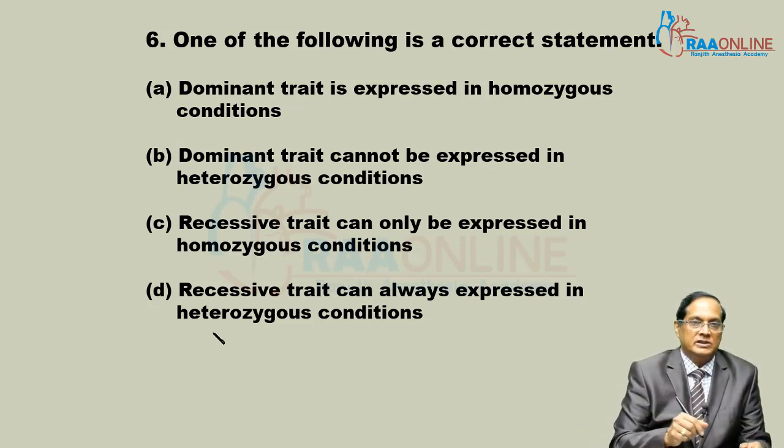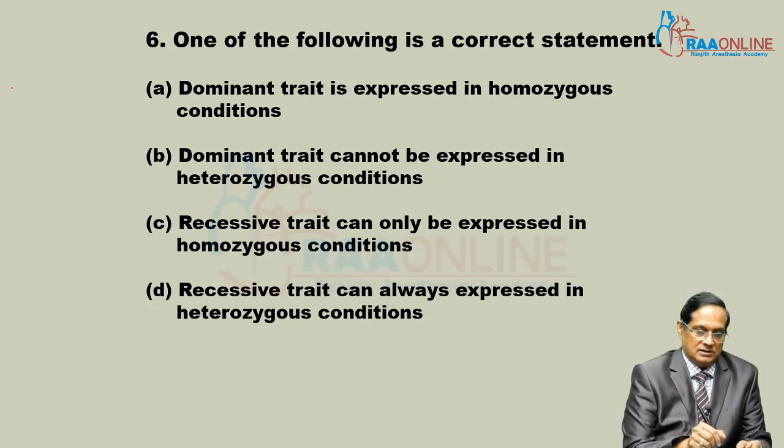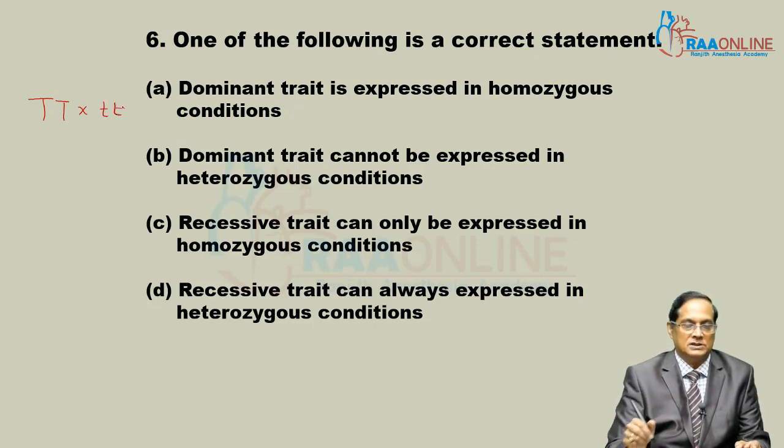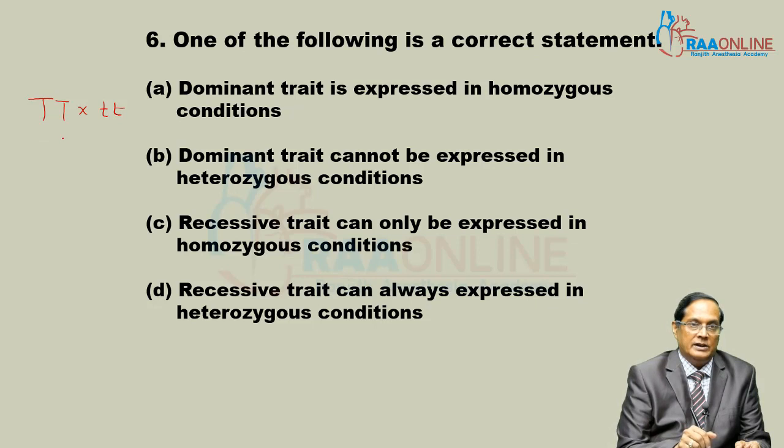We have studied genetics in 10th as well as in 12th class, while studying the Mendelian experiment. One variety is tall and the other variety is dwarf, and we write the genotype in this manner. If the cross is made between these two, F1 is all tall.